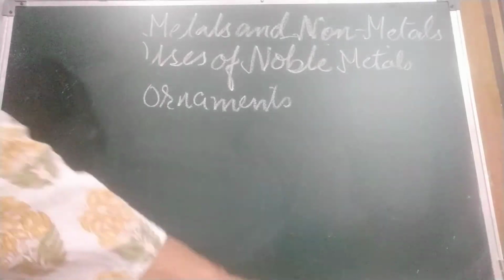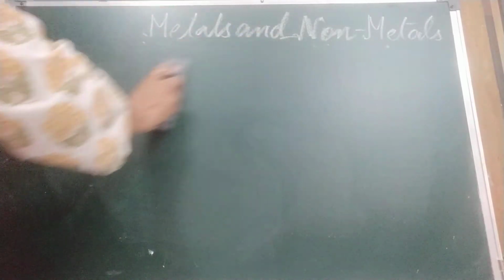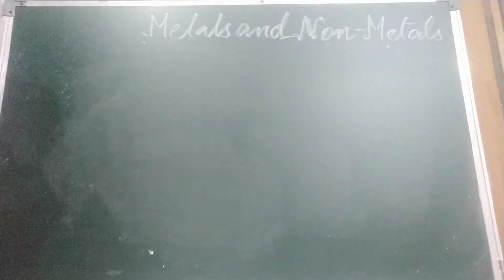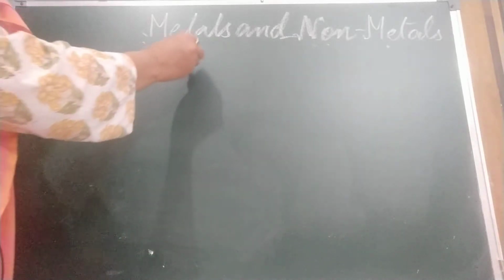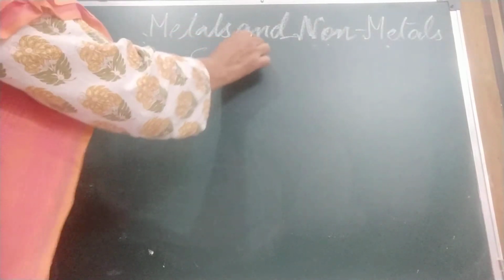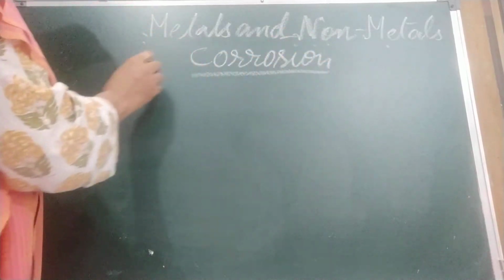Now come to the next topic, corrosion. Children, all metals react with acid, base, oxygen. So what happens? Corrosion takes place. Corrosion is the process by which materials such as metal are slowly eaten away when exposed to air and moisture. A very good example is iron. All of you know rusting of iron.